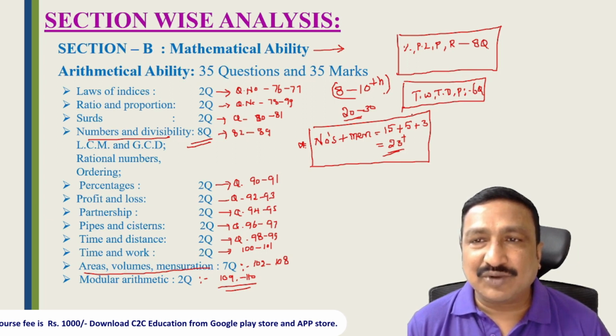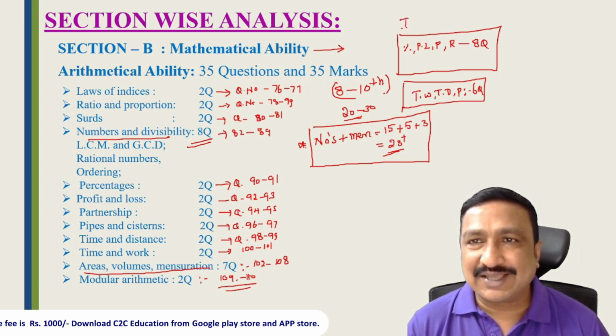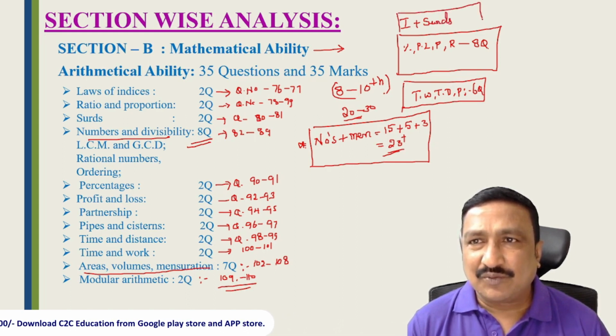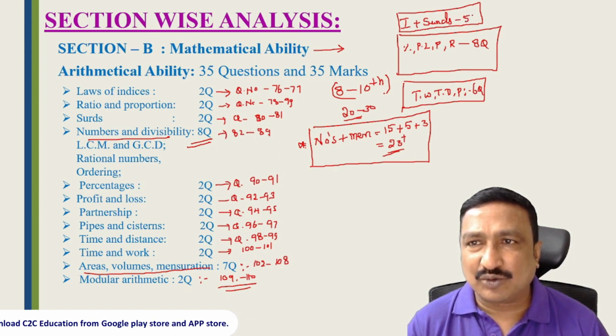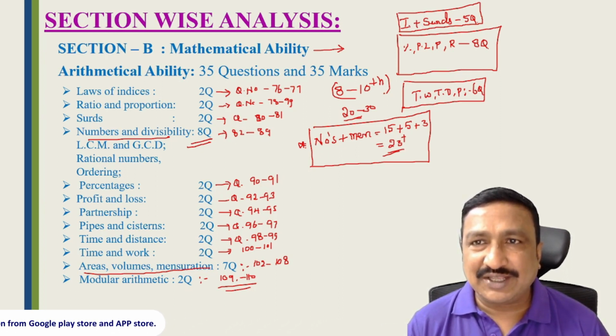And the last, most difficult, is indices and surds. If your 10th class maths is excellent, if you were a very good student in 10th maths, then you can score easily 5 questions, right? But if you are from a non-maths background and you have forgotten, these questions are very difficult to answer and time-taking. That's why we can attempt indices and surds last.